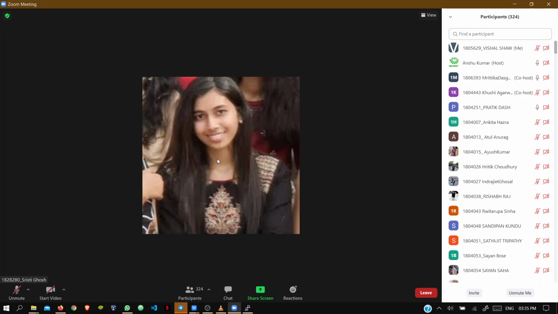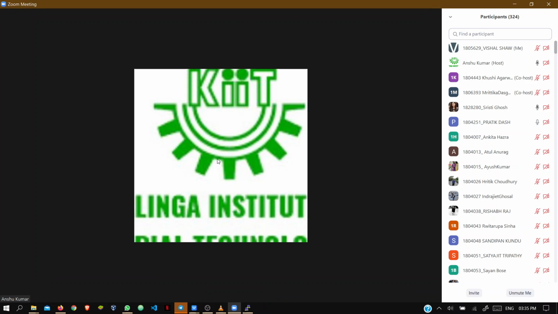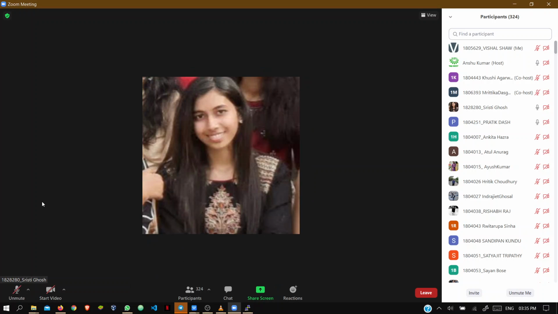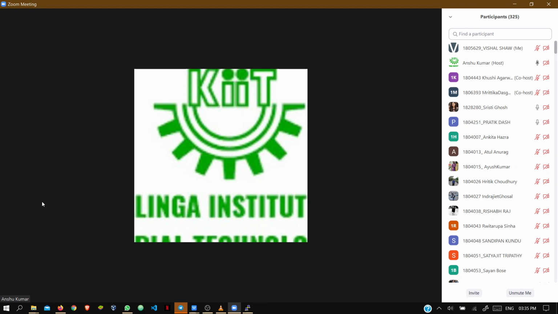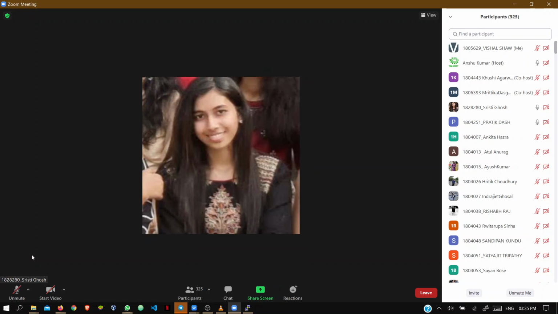So could I share my screen, please? Do you have the same problem? No, it's a different problem. It's showing unable to load key file, and in brackets it's showing PuTTY key version, PuTTY key format too new. Tell me your name. Srishti Ghosh, 1828280. Yes, share your screen.